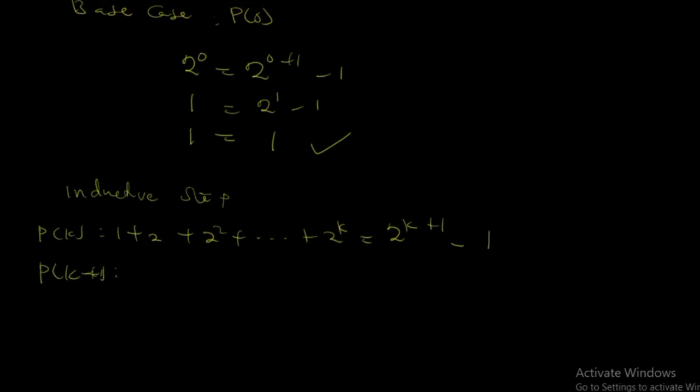And we're going to have it in a way that you're going to get 1 plus 2 plus 2 squared plus, we are going to repeat this, right? So we are going to repeat 2 exponent k, then plus 2 exponent k plus 1. I hope you understood that. Is equal to, now we are substituting k plus 1 into this, right?